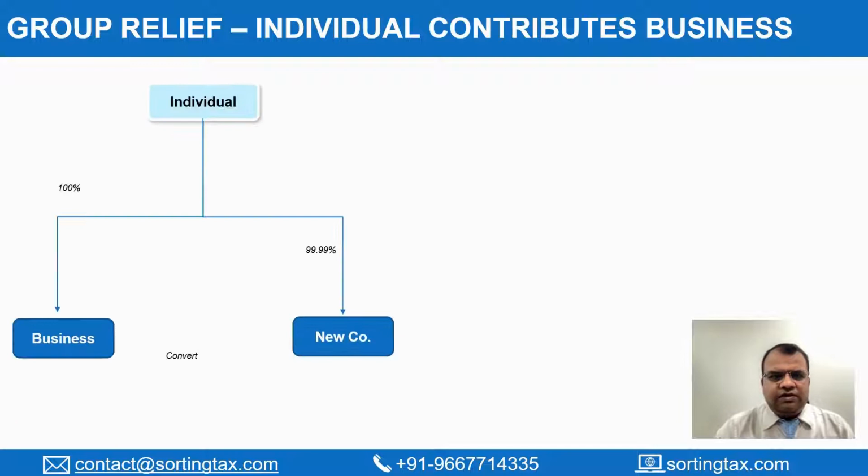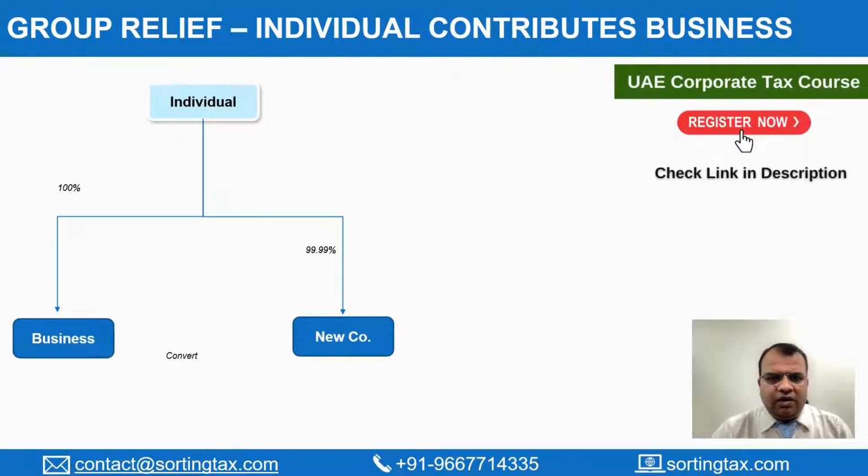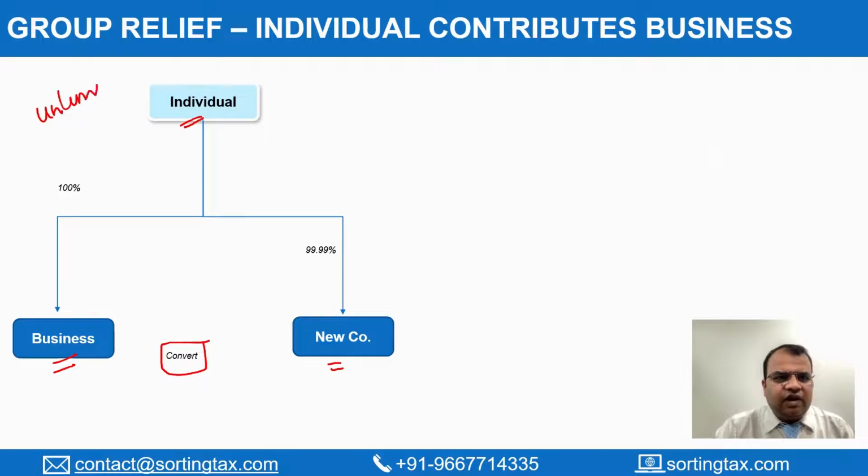Now, let's look at an example where an individual is carrying out certain business, and this business is carried out as a sole proprietorship, and he wants to convert it to a company. Now, in many cases, the individual has unlimited liability for their business.